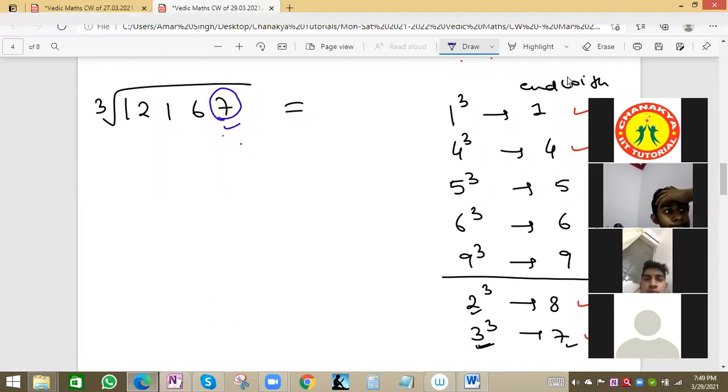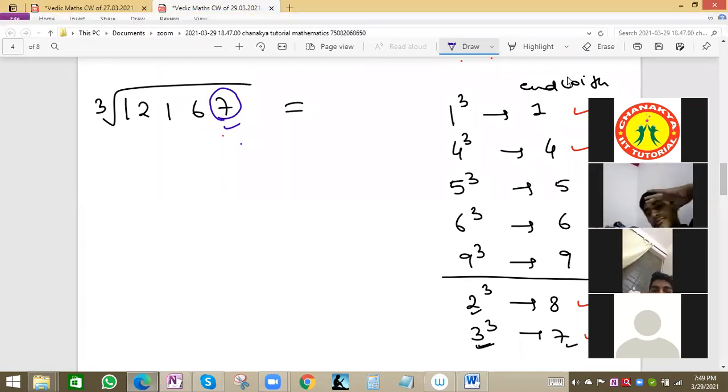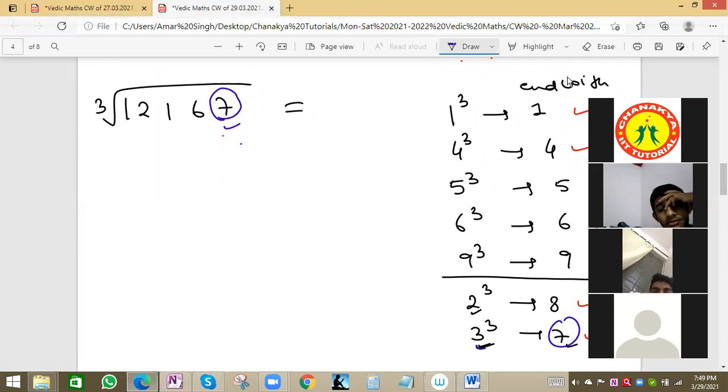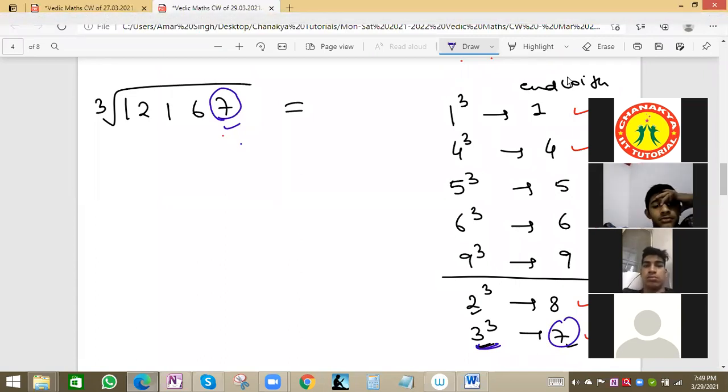This we know already. Since 7 is there, this is a perfect cube, so the cube root will have 3 because 3 cube is 27. 7 and 3 are connected.